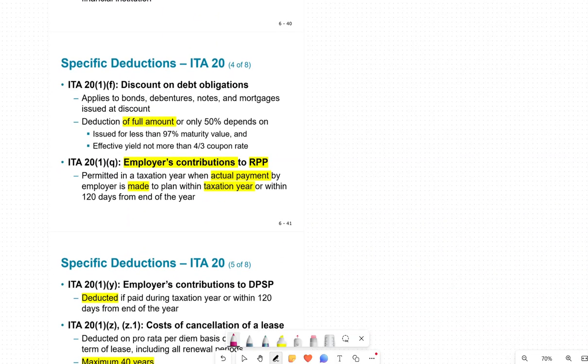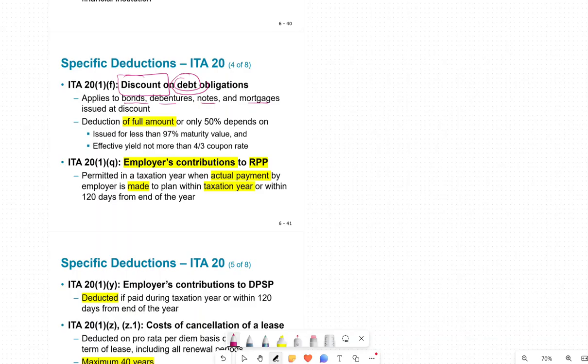Going further, we have a discount on a debt obligation. So you have a long-term liability. Long-term liabilities are bonds, debentures, notes, and mortgages. Now when you have it, we have a discount. So the bonds are discounted if they're less than 100. If they're more than 100, there will be a premium. So this